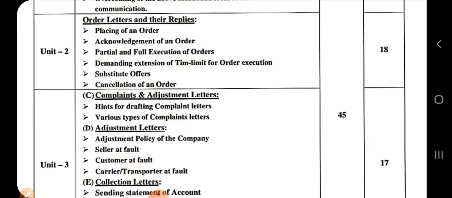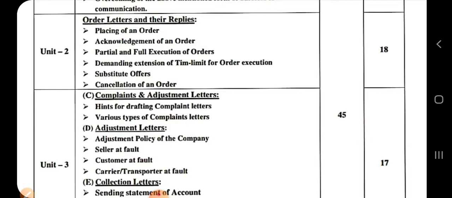After getting the order, the wholesaler sends the acknowledgement of your order, partial and full acceptance of your order, demanding time extension for order execution, substitute offers, and cancellation of an order. So these are the orders and their replies.